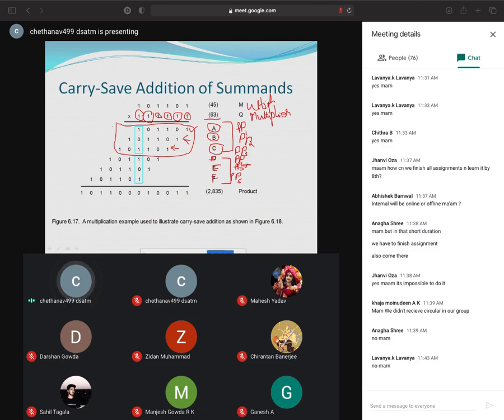Now in carry save addition, what I will do, I'll take these three partial products, three, three. You should group them as three products. That means maximum three products only you can take and add. You take these three and add them. Next, adding these three, what will you get? I'll just add it now. Let me add it.